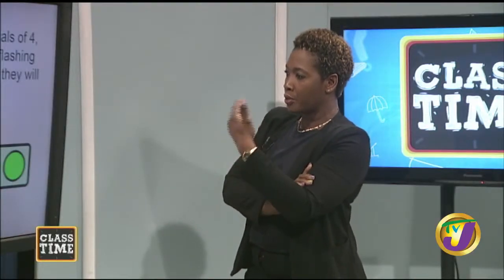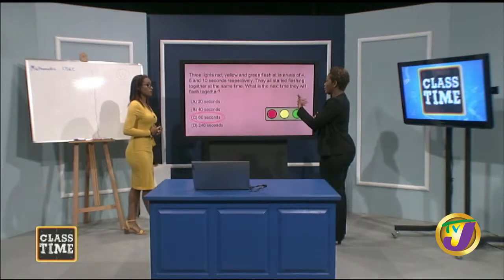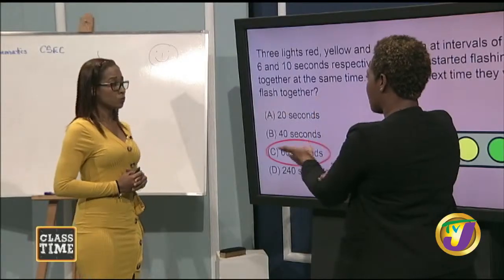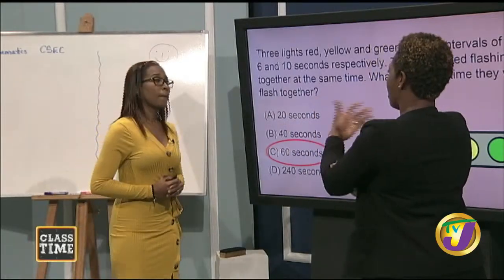Because we were looking at 4 and we were counting, we were adding 4 each time. These are multiples of 4. Yes. And then we were adding 6 each time. Those are multiples of 6. And the same for the 10. They're multiples of 10. That's right.